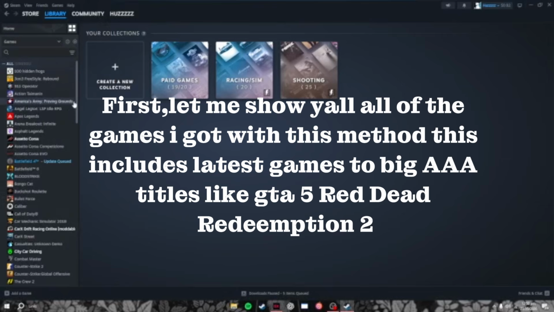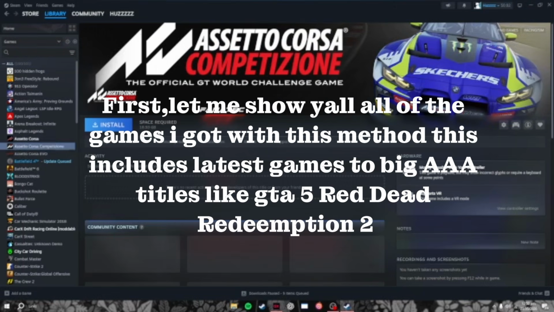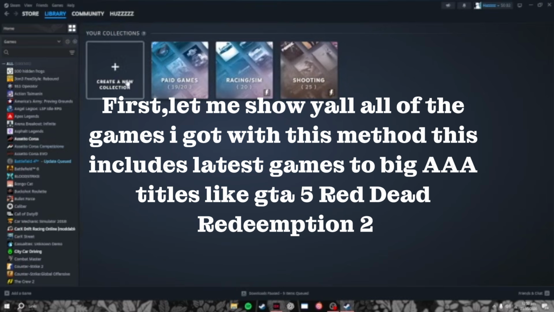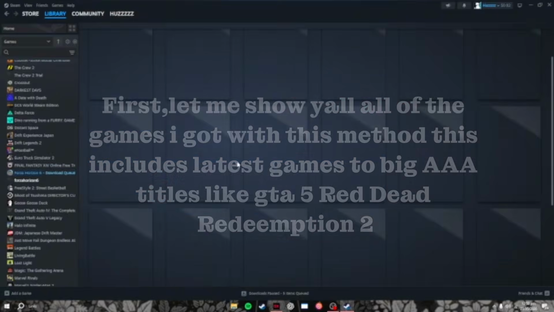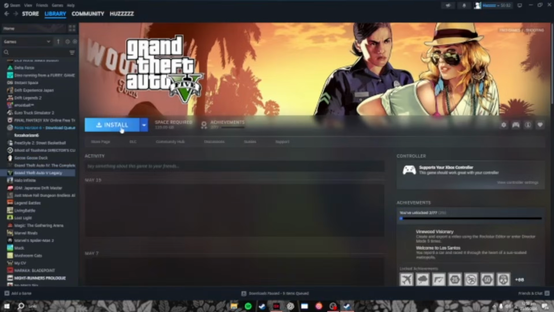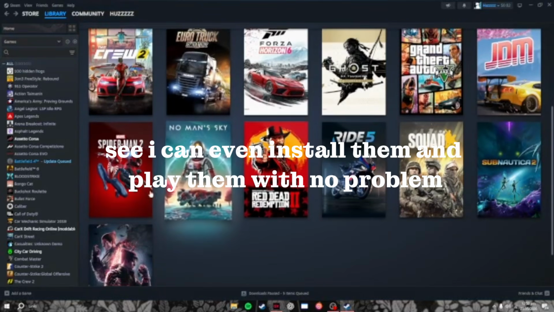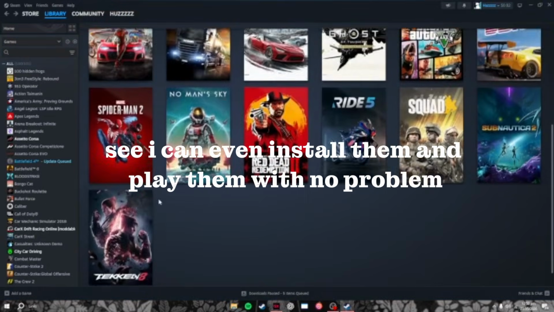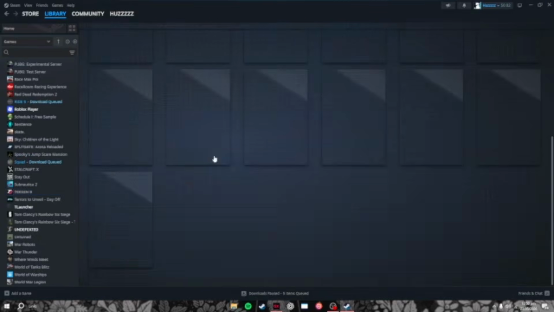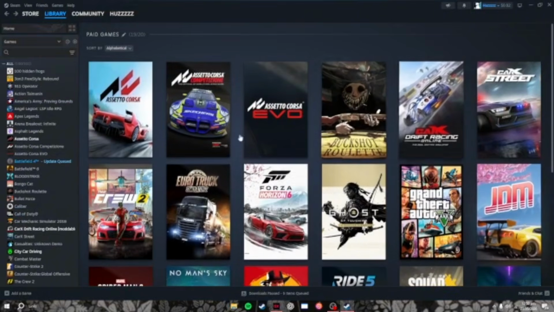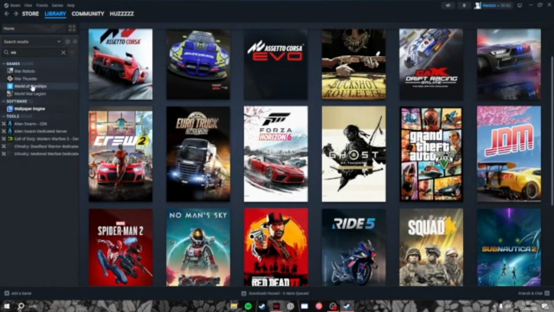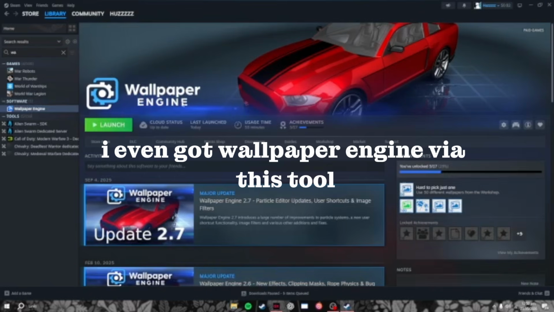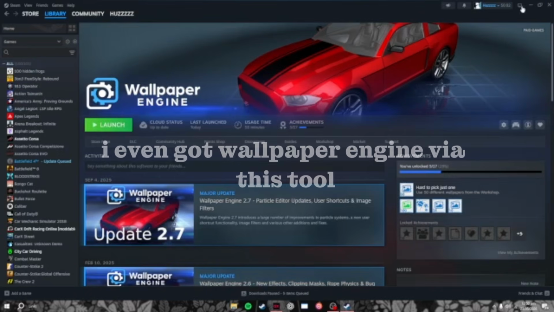First, let me show y'all all of the games I got with this method. This includes the latest games to big AAA titles like GTA 5, Red Dead Redemption 2. See, I could even install them and play them with no problem. I even got Wallpaper Engine via this tool.